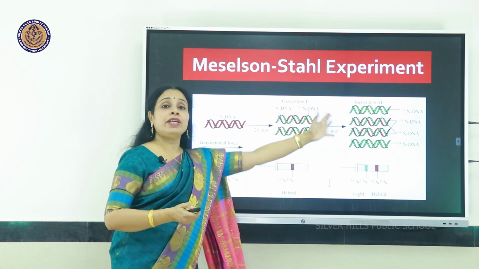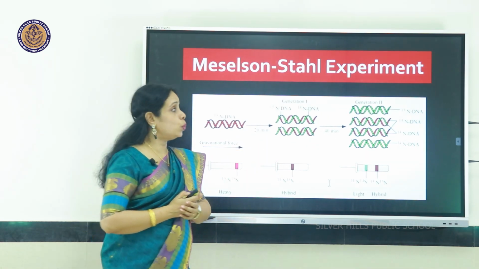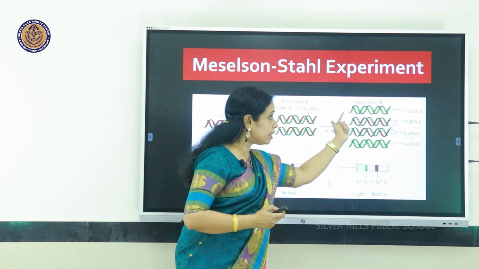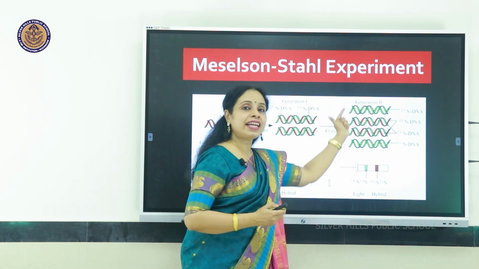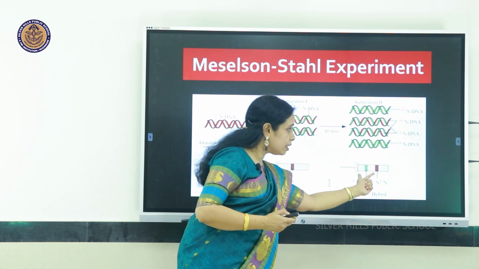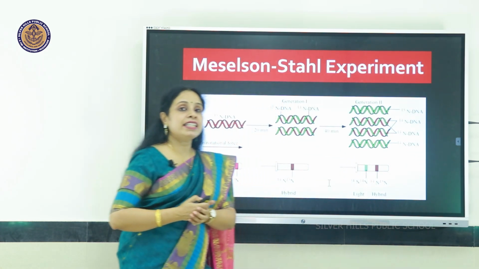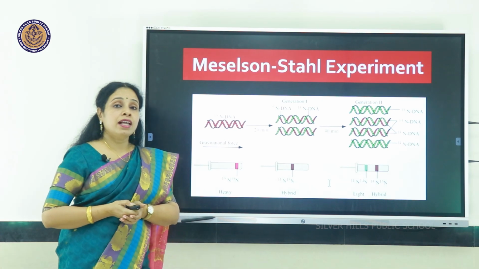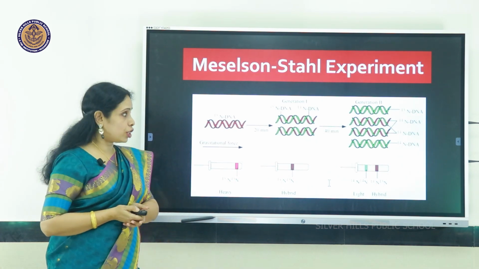In the 40th minute, when they got generation 2, they got both intermediate DNA and light DNA. So, in the centrifuge tube, you can find intermediate as well as light DNA, proving semi-conservative replication.